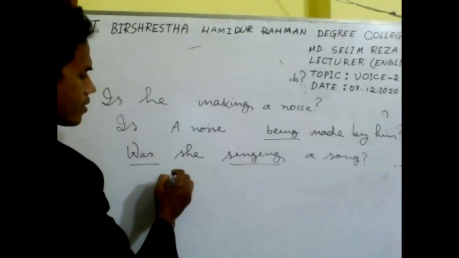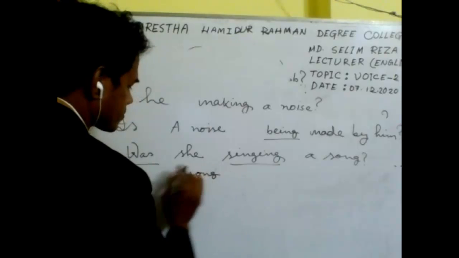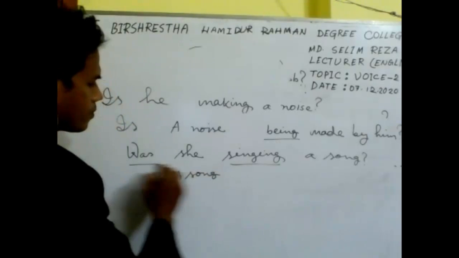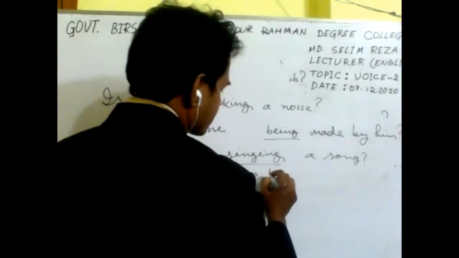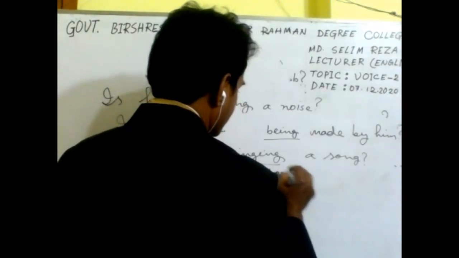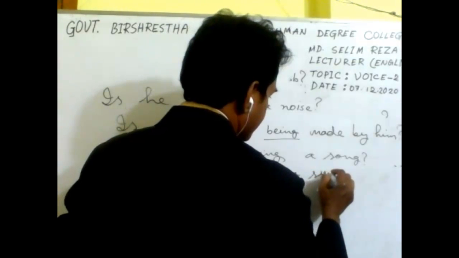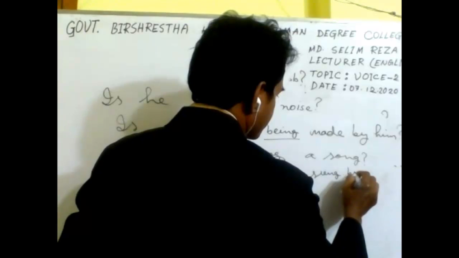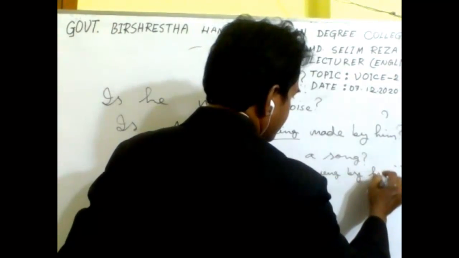So the object of the subject, a song, then was, the existing auxiliary verb, and we need the extra word being, and then the past participle form of the verb, sung, then the preposition by, and the object of the subject, her.